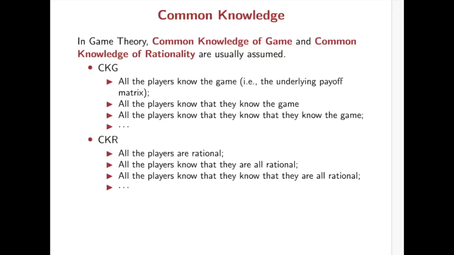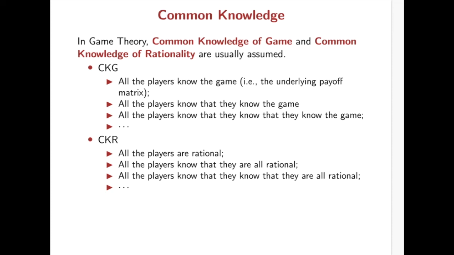In game theory, we usually assume common knowledge of a game and common knowledge of rationality. Common knowledge of a game requires that all the players know the game. That means they know the components of the game, including the underlying payoffs and their preferences and everything.